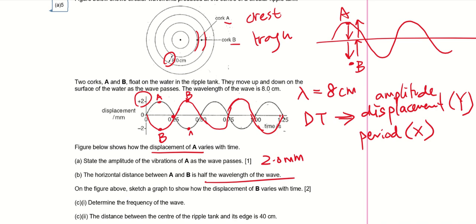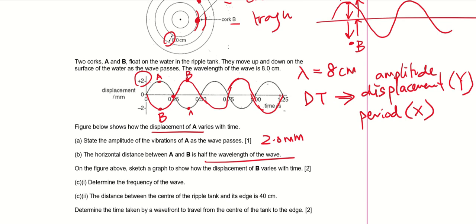So this is anti-phase, out of phase. But let's say this is A and I have another particle at C. They are both at the crest, so they are both in phase. But for B, because it is in between 2 wave fronts, it is at the trough, so it will be doing things opposite of A.